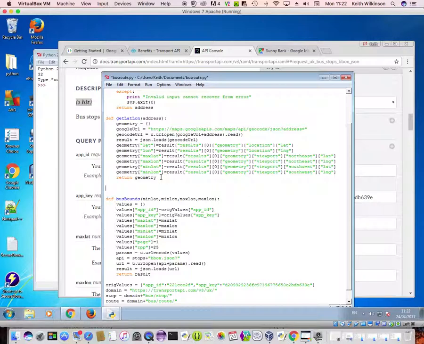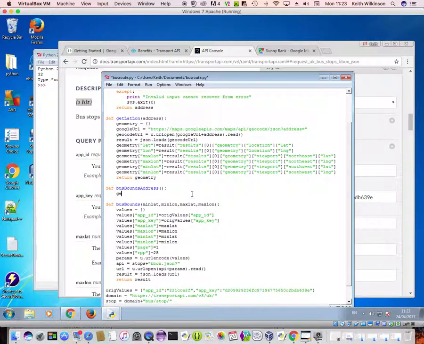But I've got to join now these two things. So if I get the latitude and longitude, I now need to call this. So I need to call this function so that I can create this API and return the results here. So I'm going to have another function called def bus bounds, same thing, but the way I'm calling it is with an address. Okay, so I'm just going to use an address and then get the latitude, longitude and call them from here.